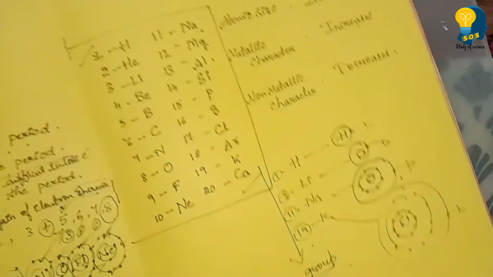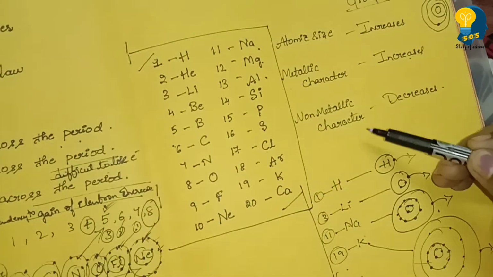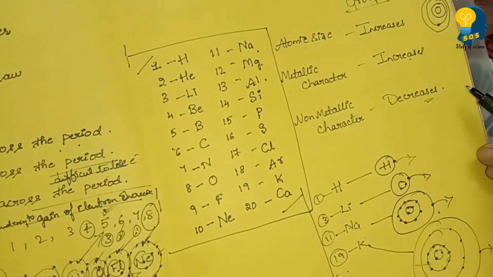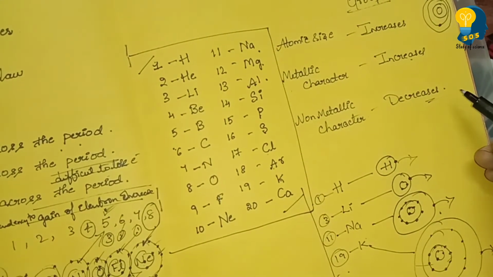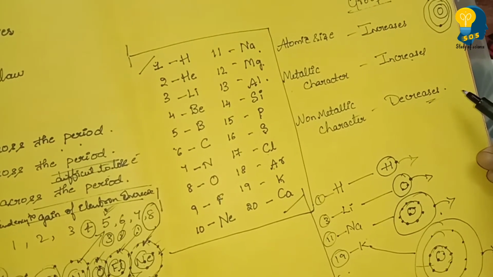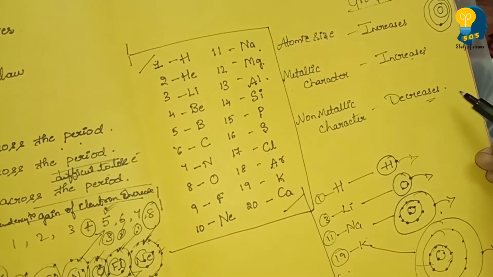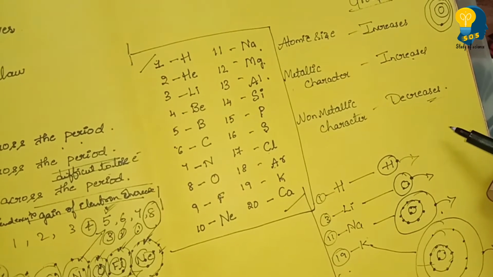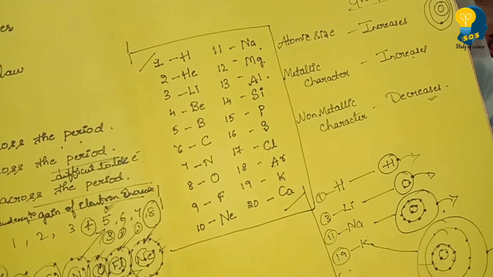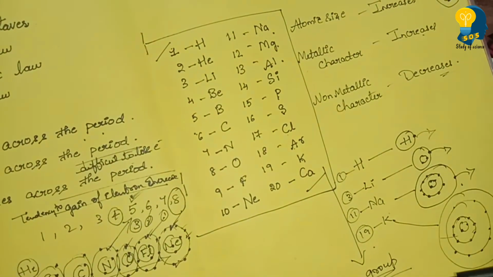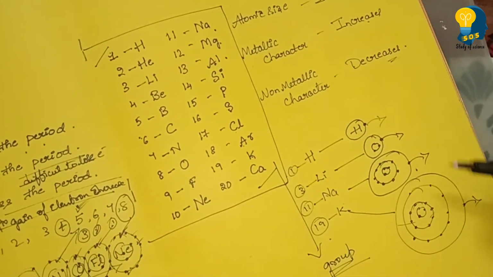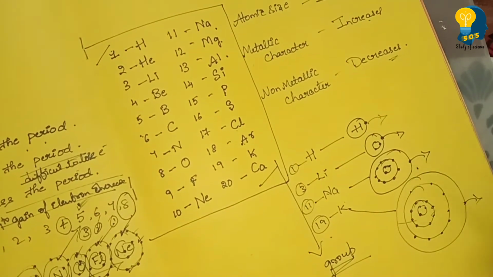Clear? So then let us talk about the non-metallic character. The non-metallic character decreases. Why does it decrease? What is meant by non-metallic character here? The tendency to gain electron is non-metallic character, right? So the tendency to gain electron decreases. Why? Very simple logic: as we go down the group, new shells are being added. So as new shells are added, what happens? To gain an electron is very difficult.